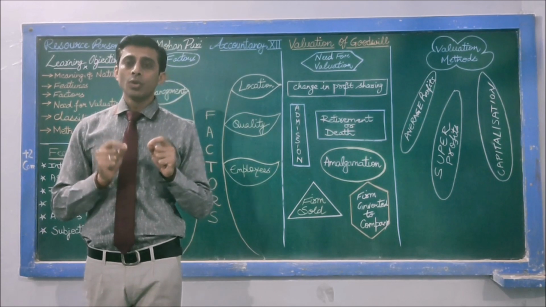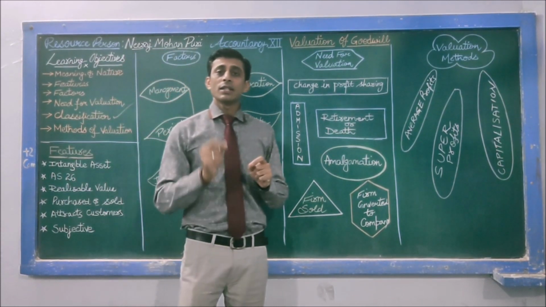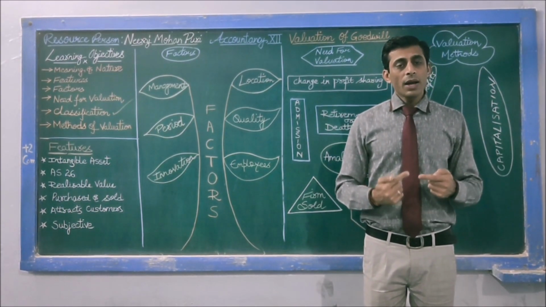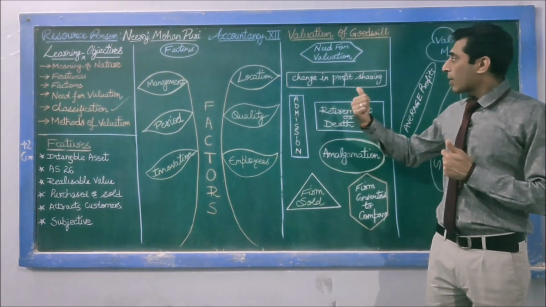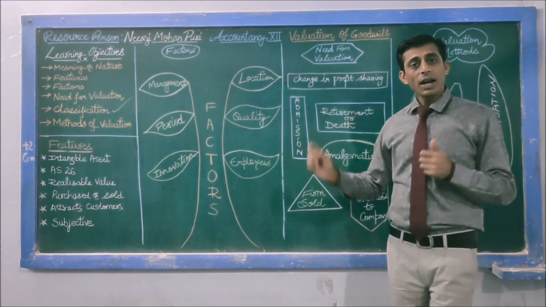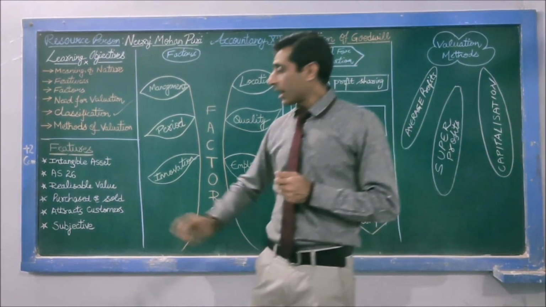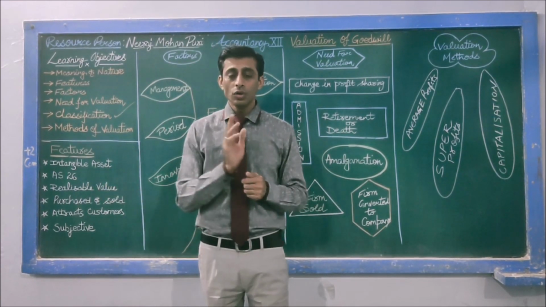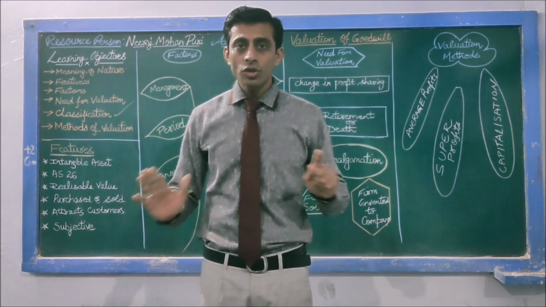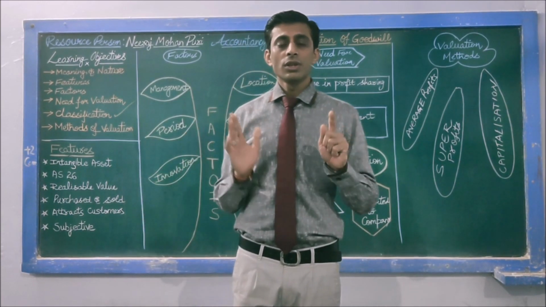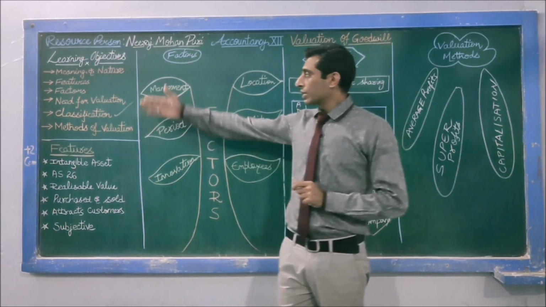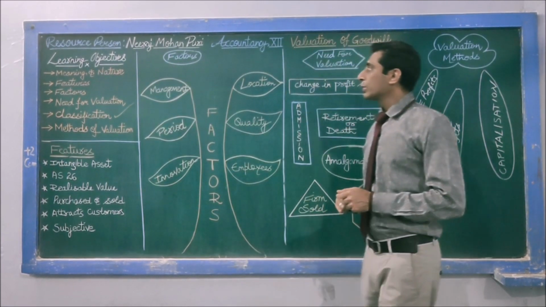This is a goodwill which is calculated internally depending on various factors which have already been discussed, and to such type of goodwill Accounting Standard 26 does not apply, and self-generated goodwill is never shown in the balance sheet of the firm. So precisely this is what it is all about, valuation of